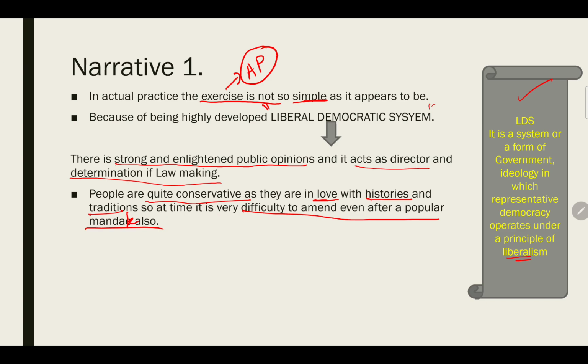This is one of the easiest, yet it is very tricky, because we have to understand the narratives behind what I have just explained. It is very simple, it follows an unwritten constitution, and it can be amended. There is no distinction between constitutional law and ordinary law, but although it is said to be very simple, the narrative is quite different. You have to understand the narratives laid down because of the highly liberal democratic system they follow.